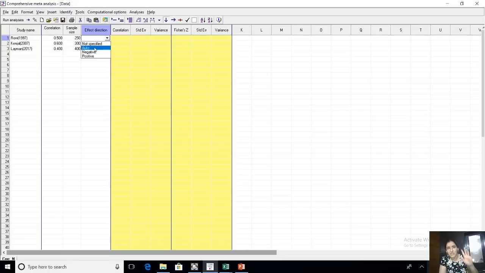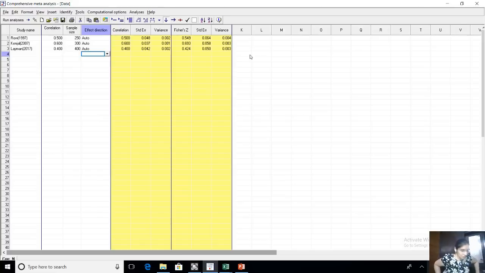So what we do is we say auto. Auto means take the value which is there. If the correlation is positive, take positive. If the correlation is negative, take negative. So we just press auto, and the moment we press auto, CMA gives you all the outputs. No calculation needed. That slide of calculation had been put up only for those people who want to know the back-end calculation of all these values.